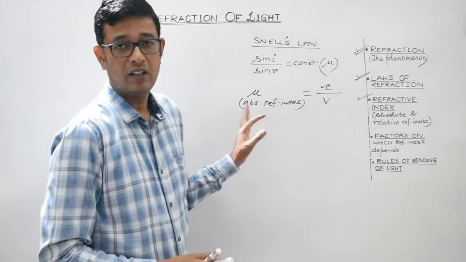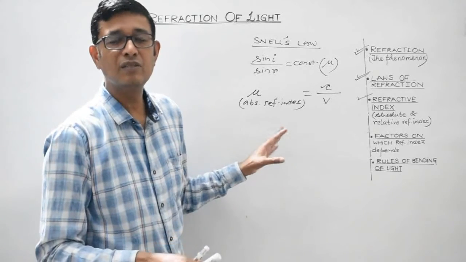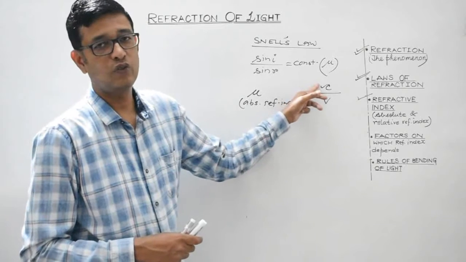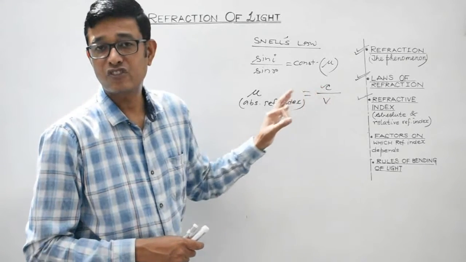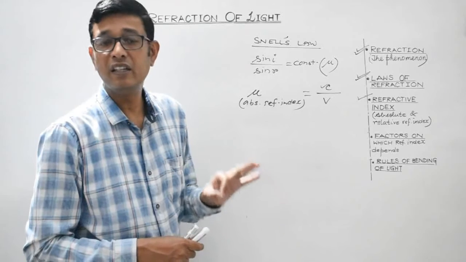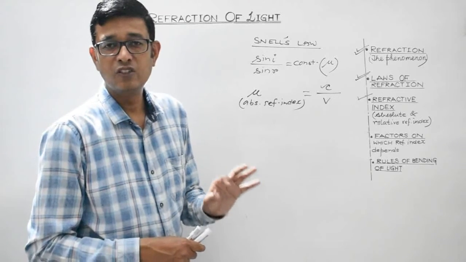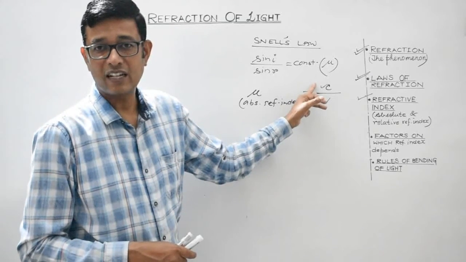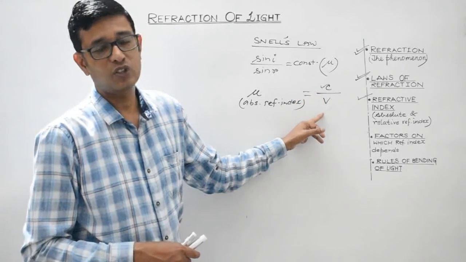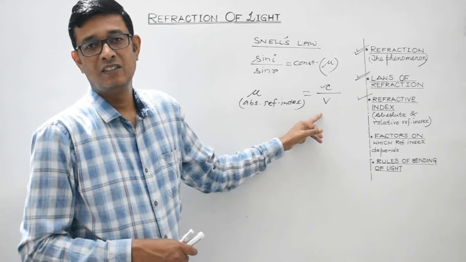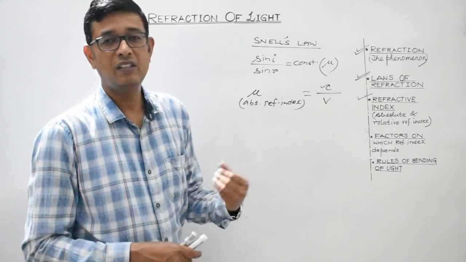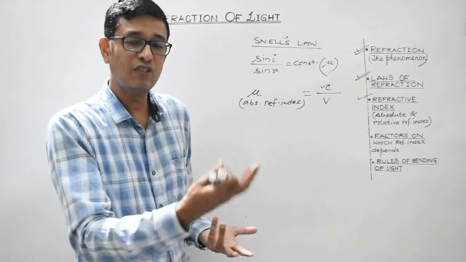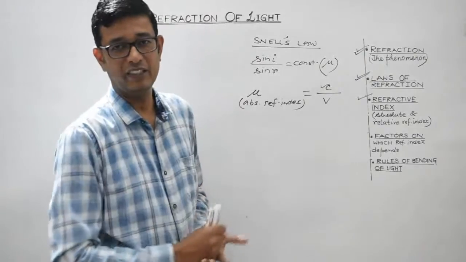And I have told you, absolute refractive index of any medium is always greater than 1 because c is always maximum. Light travels with maximum speed in air or vacuum, which is 3 into 10 raised to 8 meter per second. This is constant. But as light travels in some other medium, its velocity decreases. When it travels in a denser medium, its speed decreases, right? The denser the medium is, the lesser will be the speed of light in that particular medium.